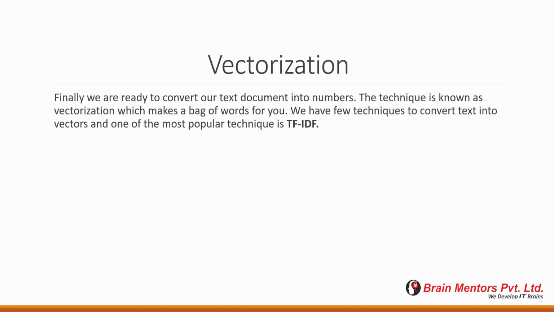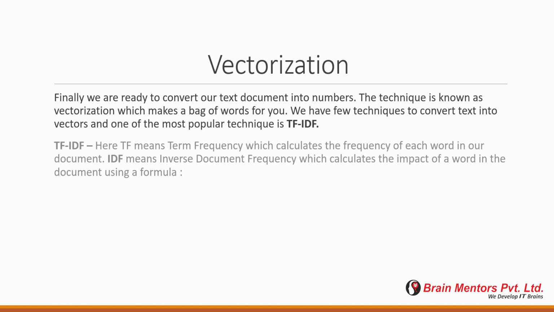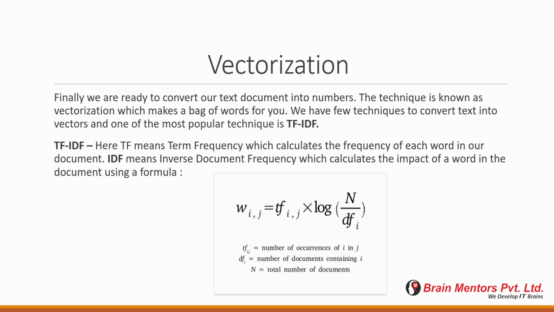Then we perform vectorization, so we are ready to convert our text data into numbers. This technique is known as vectorization, which makes a bag of words for you. We have a lot of techniques, like count vectorization, which is another technique. Then there is hashing, but we are using TF-IDF here, which is one of the most popular techniques. TF means term frequency, which calculates the frequency of each word in our document, and IDF means inverse document frequency, which calculates the impact of each word in the document using a basic formula. The formula is TF times log of N upon DF, where TF is the number of occurrences, DF is the number of documents containing that word, and N is the total number of documents we have.